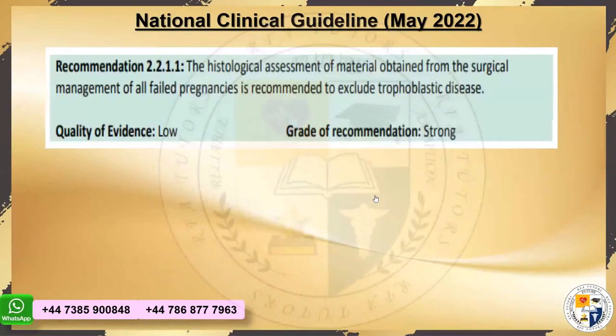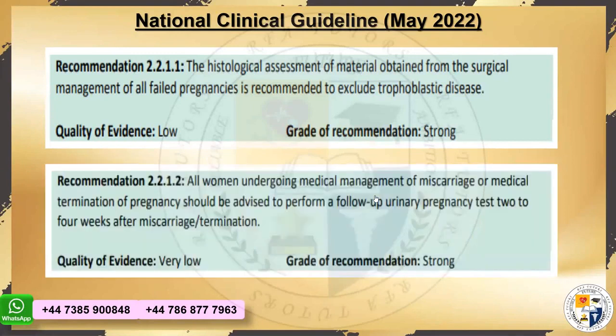The guideline update of May 2022, as per the Irish recommendation, says that histological assessment of material obtained from the surgical management of all failed pregnancies is recommended to exclude trophoblastic disease, and it's a strong grade of recommendation. They add that all women undergoing medical management of miscarriage or medical termination of pregnancy should be advised to perform a follow-up urine pregnancy test 2 to 4 weeks after miscarriage and termination.